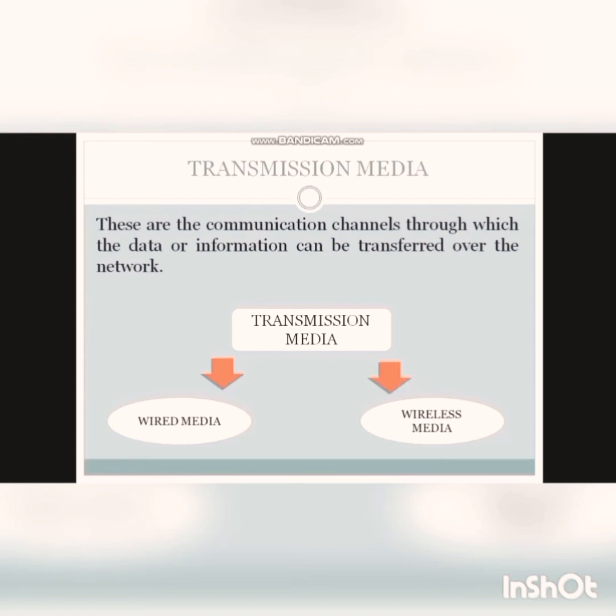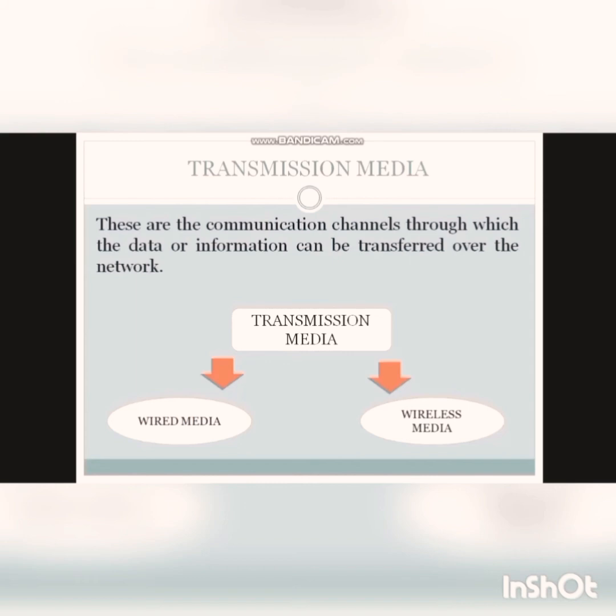Transmission media are the communication channels through which data or information can be transferred over the network. That means, if we have a network of computers and we want to pass information over the network, then we can use transmission media. Basically, there are two types of transmission media: wired or wireless, that is, guided or unguided media.